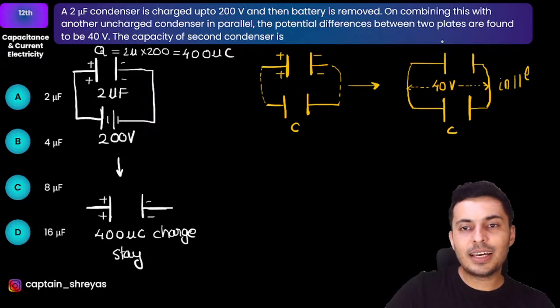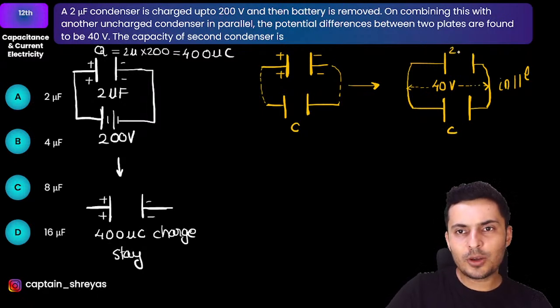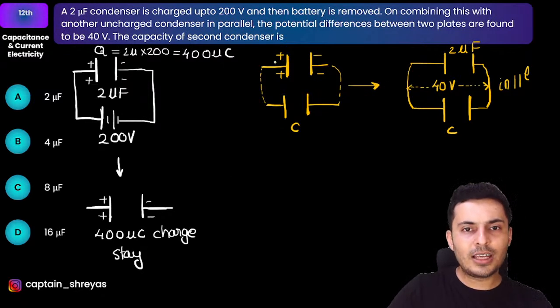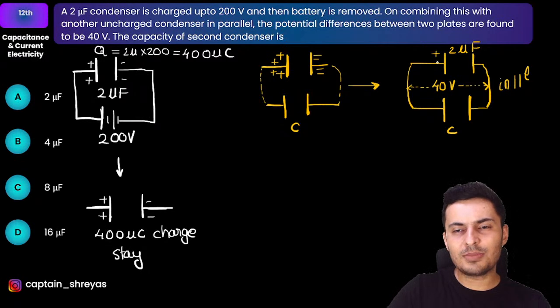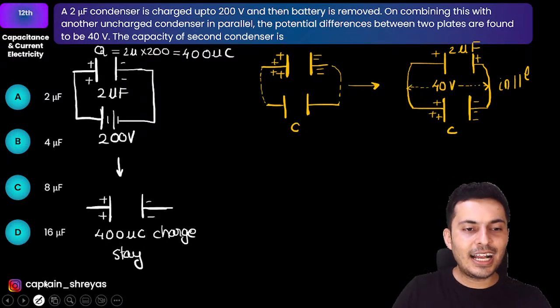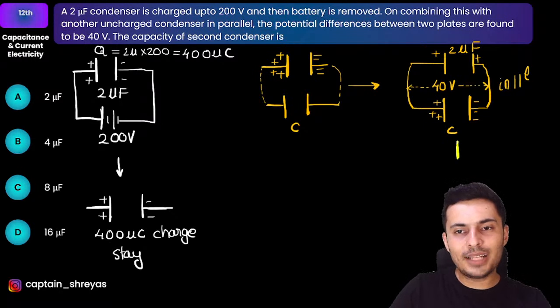Okay, now you can see they are in parallel. This was how much? 2 microfarad capacitance. The charge will be conserved. So yes, if there was maybe so much charge over here, maybe this might have some charge left over here. The remaining charges might flow over here. Who knows? The charge will be conserved, right? And then I can convert it into one single capacitor.